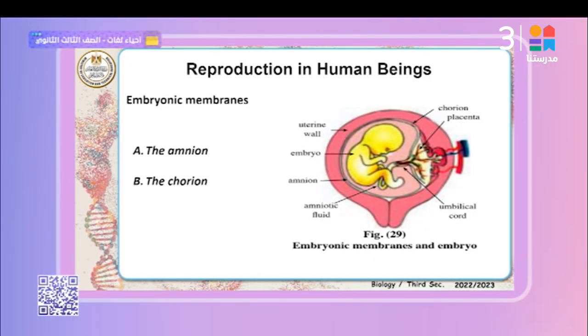Again, after formation of the embryo, it is surrounded by amnion fluid, which protects it from shock and dryness. The amnion fluid is surrounded by the amnion membrane, which is surrounded by the chorion membrane. The chorion membrane ends in finger-like projections connecting with the endometrium of the female, forming a placenta. What is the role of the placenta in this stage? Follow me. In this figure: chorion membrane, placenta, amnion fluid, amnion, embryo, uterine wall, and the umbilical cord, which is formed after that.